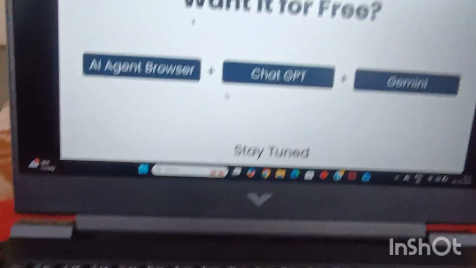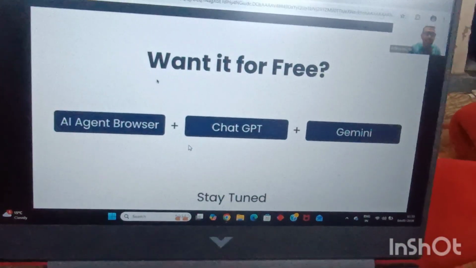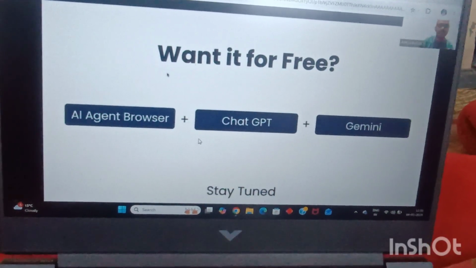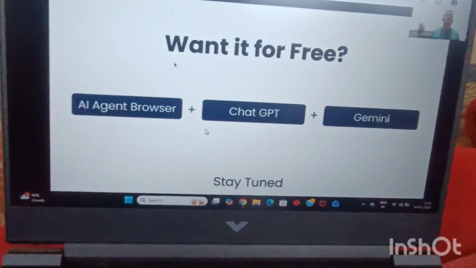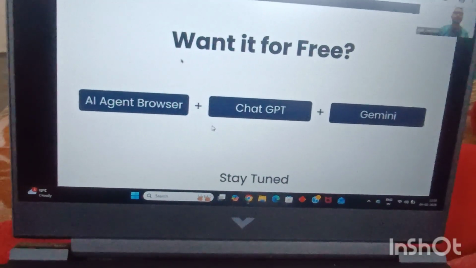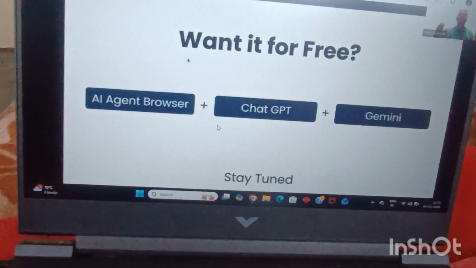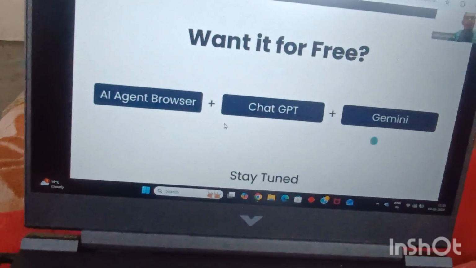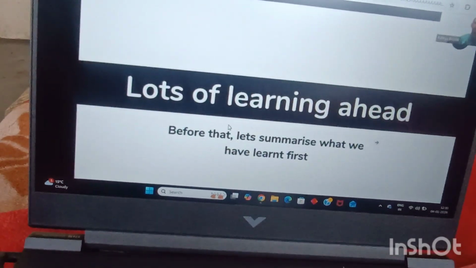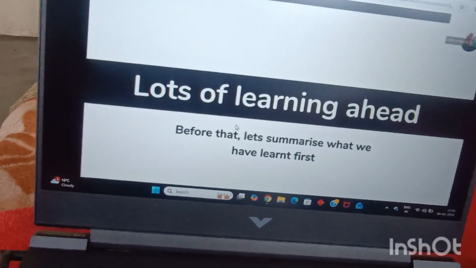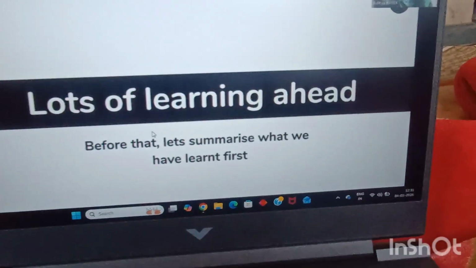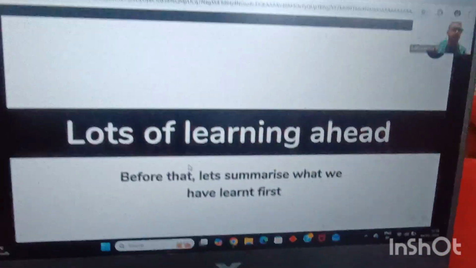Now guys, I want to go ahead and cover more and more search tools. How many of you feel that it has been absolutely amazing the way that we have been covering all of these learnings in the last couple of hours? We want to continue giving you more and more such learning, more and more tools. But before that, because we have already covered so much, it is important for us to summarize whatever we have done, and then we'll move ahead with more learning for the day. Shall we firstly summarize and then continue?